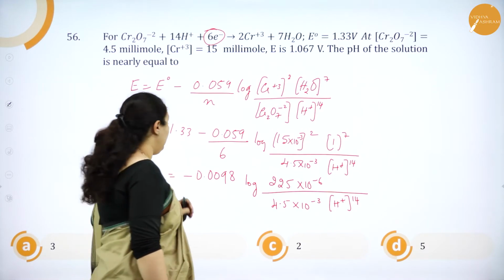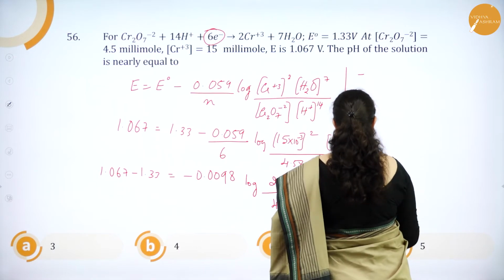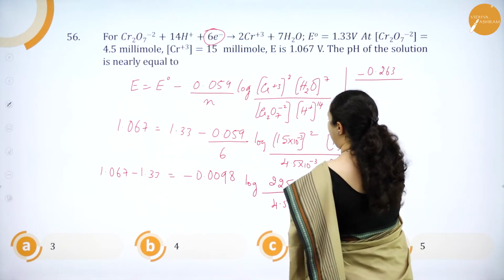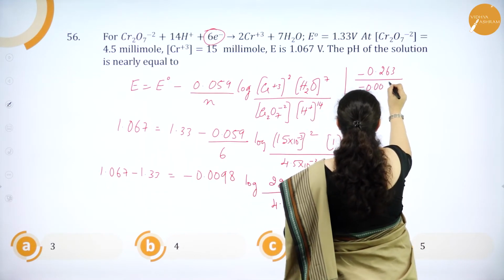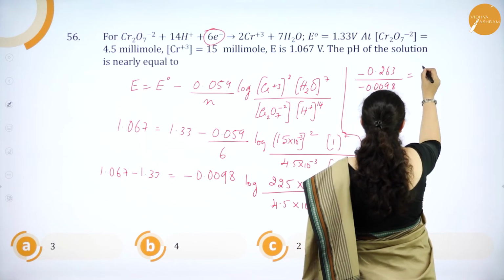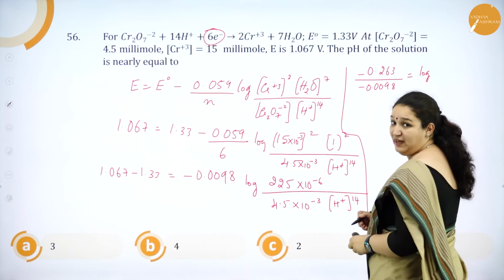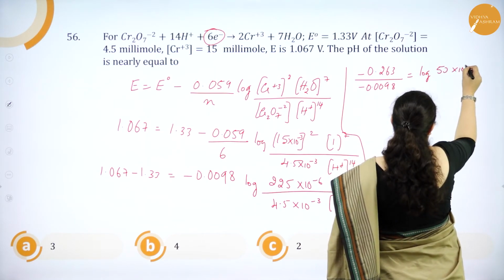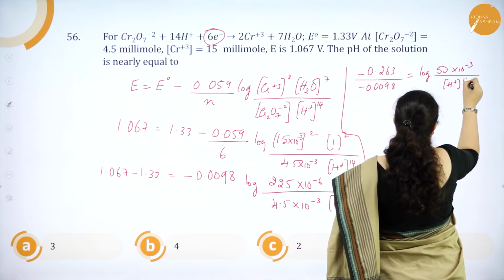Further, if we solve, you will get minus 0.263 divided by minus 0.0098, which is equal to log, here if I divide, I will get 50 into 10 to the power minus 3 by H plus ion to the power 14.